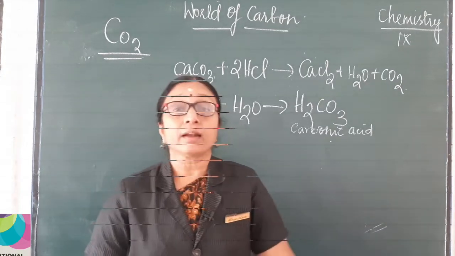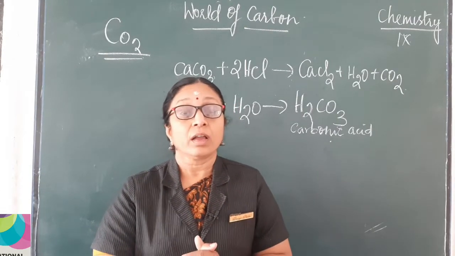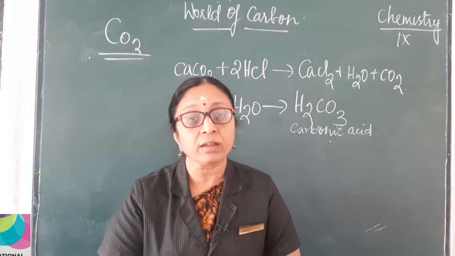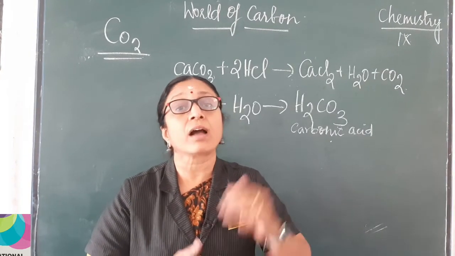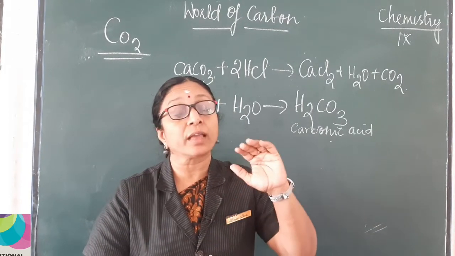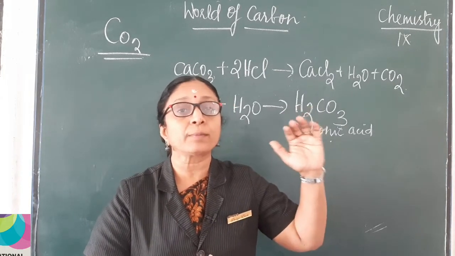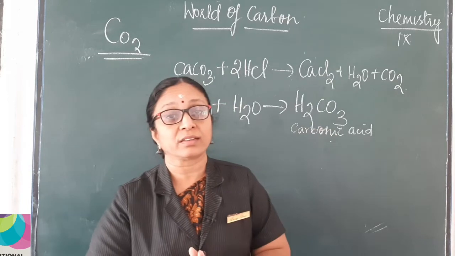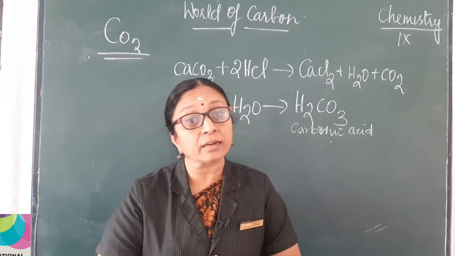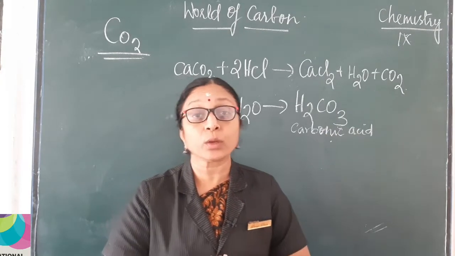Okay? Children, just like how we have the oxygen cycle in the atmosphere, like how the amount of oxygen is being balanced in the atmosphere, likewise we have a carbon dioxide cycle also in the atmosphere. The proportion of carbon dioxide in the atmosphere has to be maintained. It should not increase or decrease. How can that be done? See, we have a picture which shows the cycle of carbon dioxide. Look into the picture.